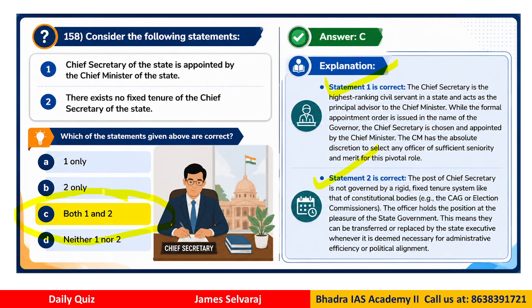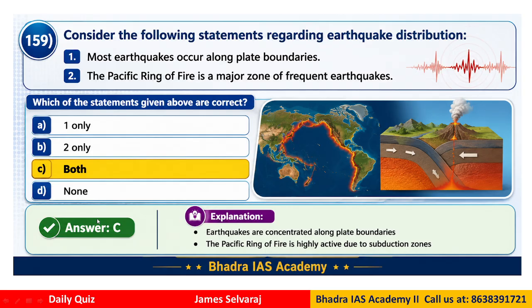Like if you look at the statement 1, the Chief Secretary is the highest ranking civil servant in the state and acts as the principal advisor to the Chief Minister, right? Now statement 2 also correct. The post of the Chief Secretary is not governed by a rigid fixed tenure like other bodies like election commissioner, etc. Okay. So this means they can be transferred or be replaced by the state executive whenever it is necessary. Clear now? So the Chief Secretary can be changed at any time. There is no fixed term. So therefore both the statements are correct. Therefore the answer is C, both 1 and 2.